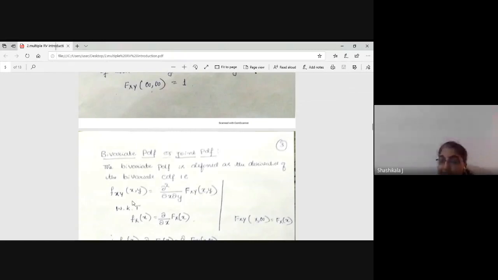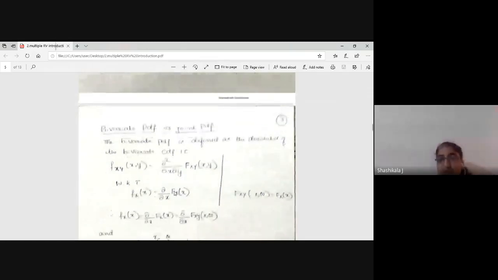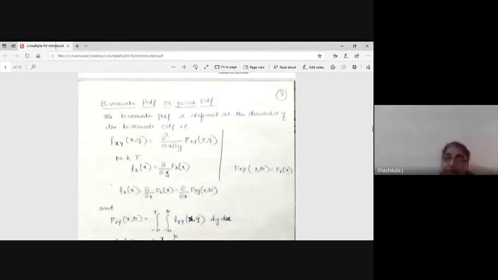But here it is bivariate, so it is double differentiation: d square divided by dou x dou y of F of x, y. That means I have to integrate with respect to both x and y.